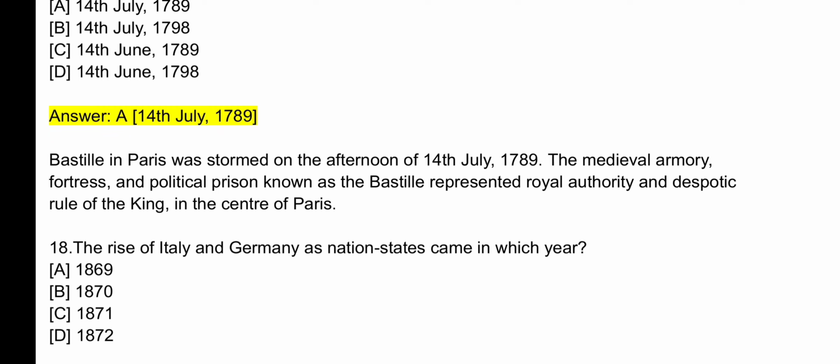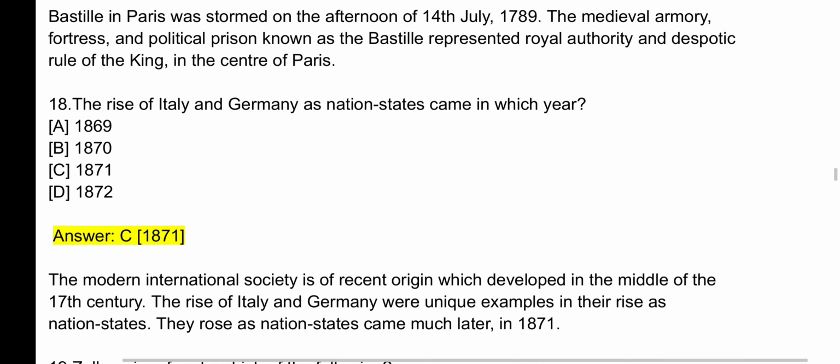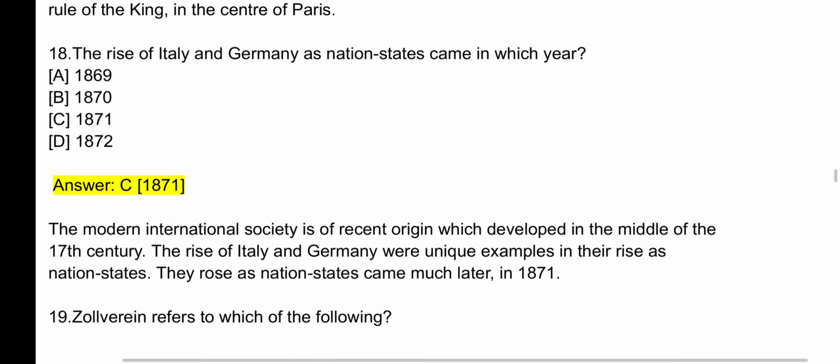Question number 18. The rise of Italy and Germany as nation states came in which year? The answer is C. 1871. The modern international society is of recent origin which developed in the middle of the 17th century. The rise of Italy and Germany were unique examples in their rise as nation states. They rose as nation states much later, in 1871.